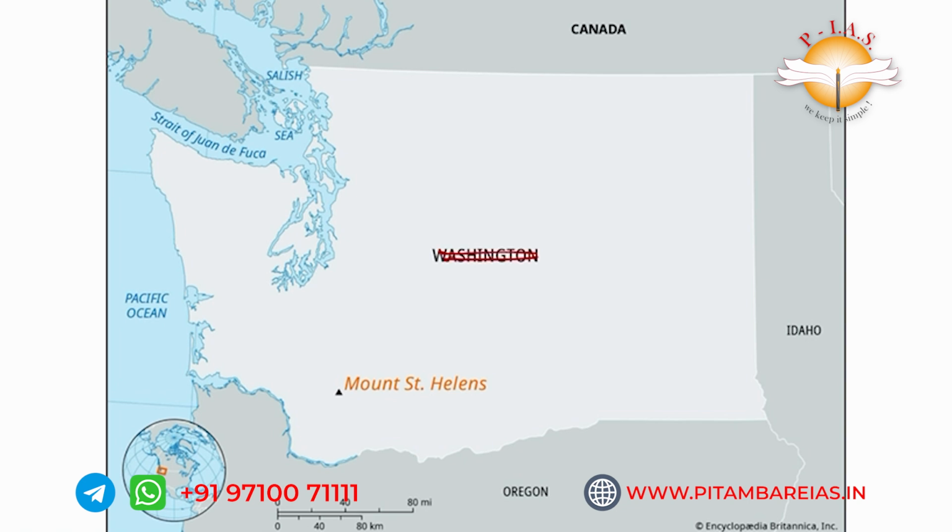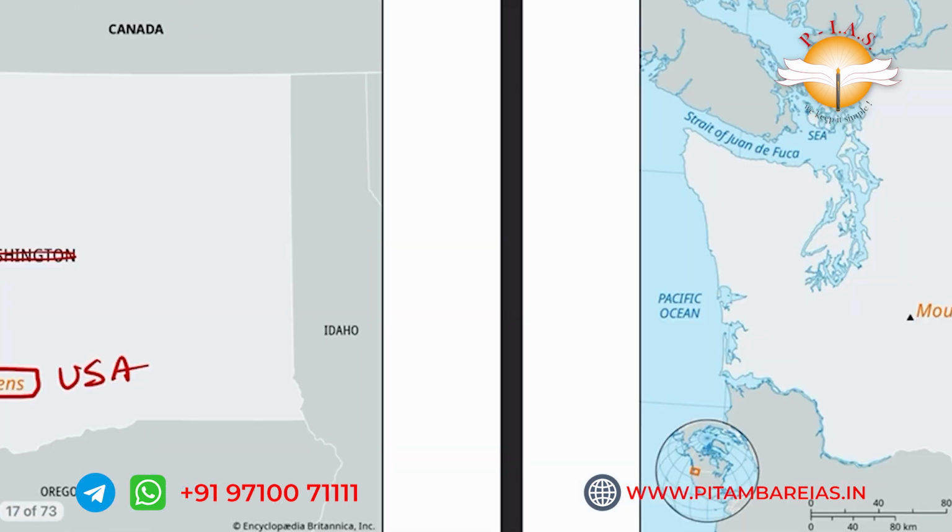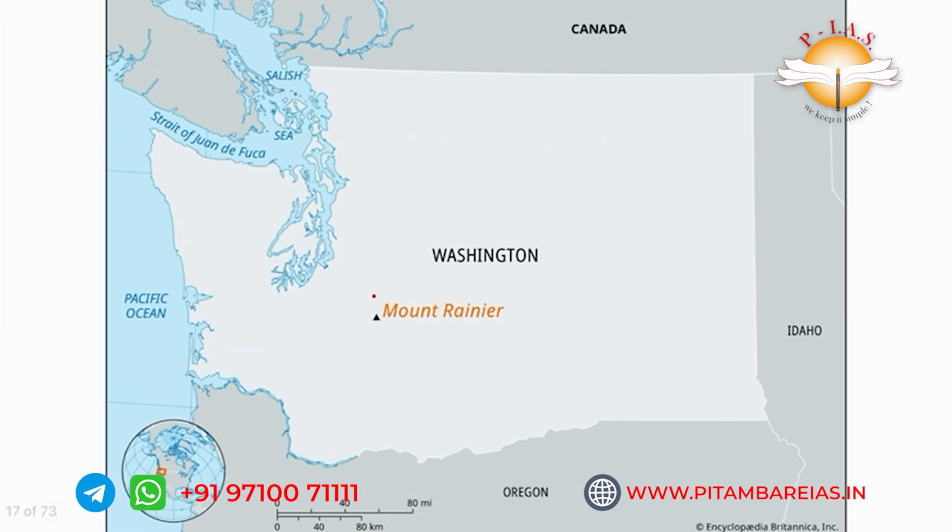This is not Washington. It represents the USA. This is Mount Saint Helens. It was in a previous year question. It is located in the USA. And one more mountain they have given that is important is Mount Rainier. It is also in the USA.